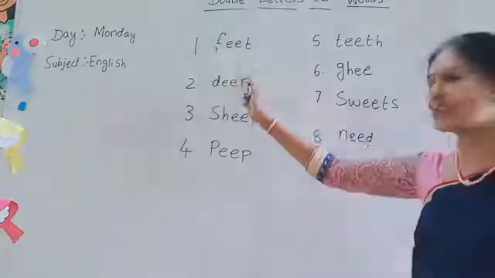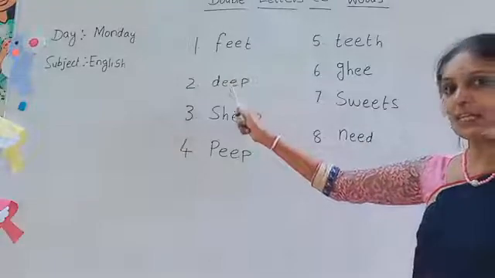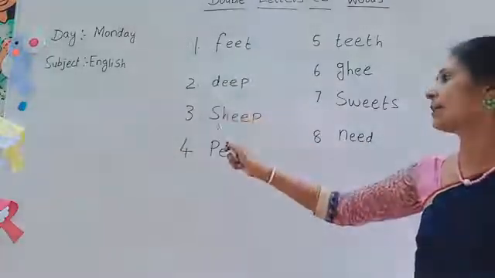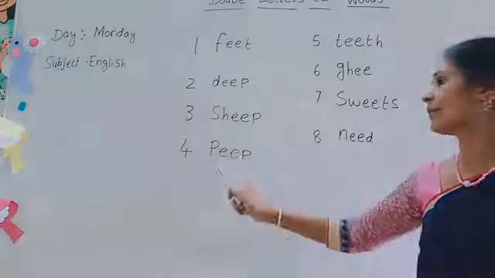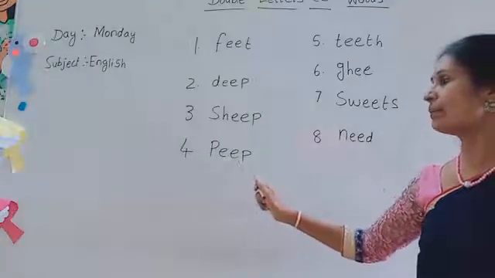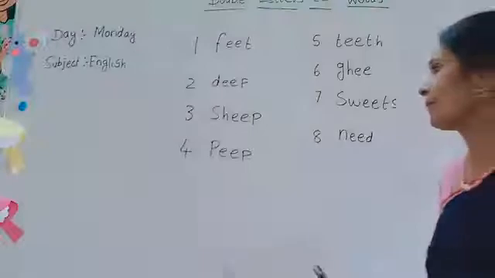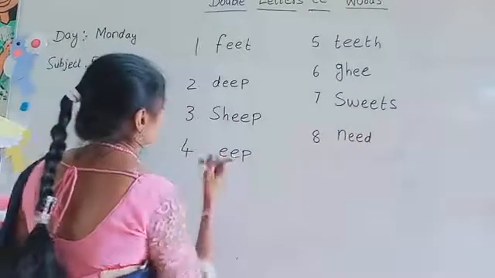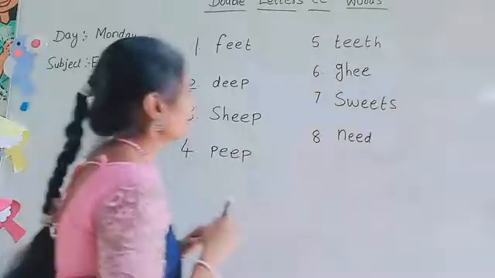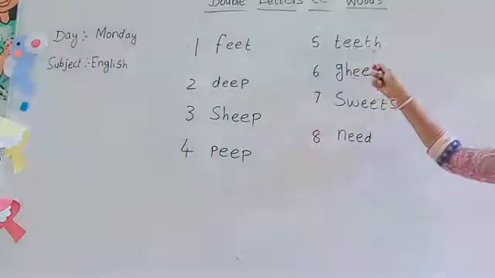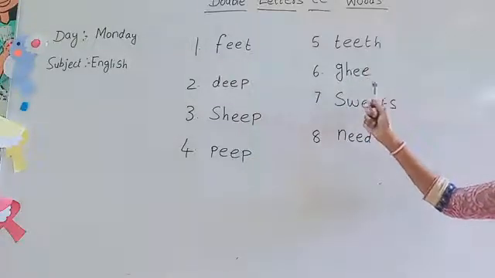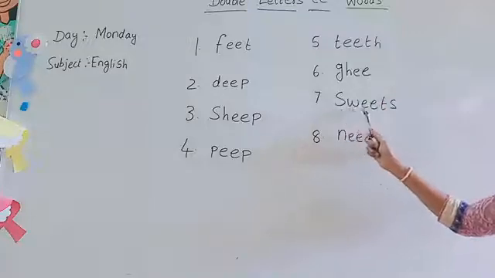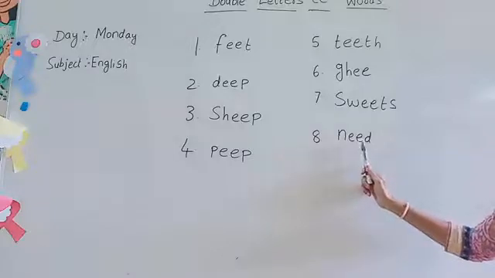F-E-E-T. Feet. D-E-E-P. Deep. S-H-E-E-P. Sheep. P-E-E-P. Peep. Okay. Then T-E-E-T-H. Teeth. G-H-E-E. Ghee. S-W-E-E-T-S. Sweets. N-E-E-D. Need.